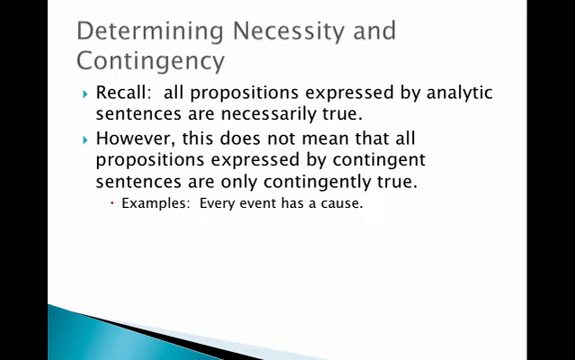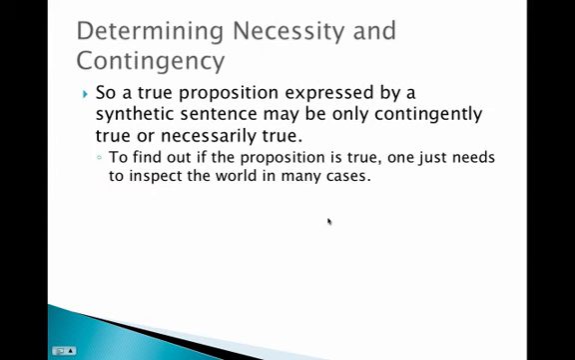So then recall, any proposition expressed by an analytic sentence is necessarily true, but that does not mean that all propositions expressed by synthetic sentences are only contingently true. Another example, every event has a cause. Many philosophers think that that is a synthetic sentence. It's not part of the meaning of the word event that it have a cause. But if that is true, it would be necessarily true. So a true proposition expressed by a synthetic sentence may be only contingently true, or it might be necessarily true.